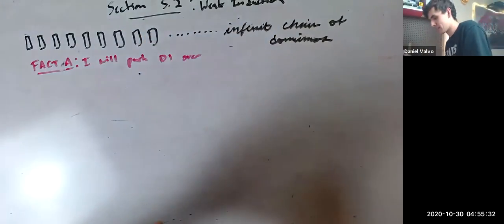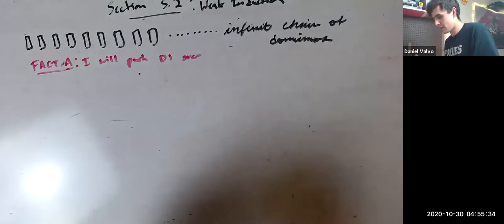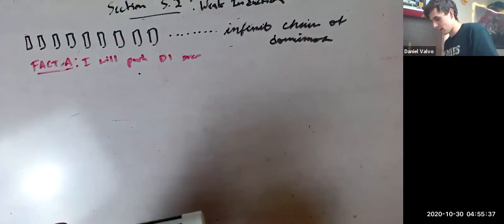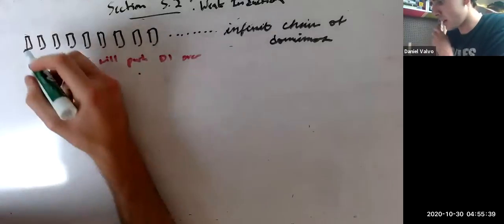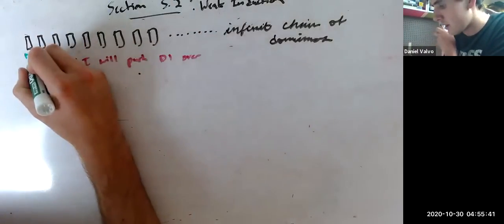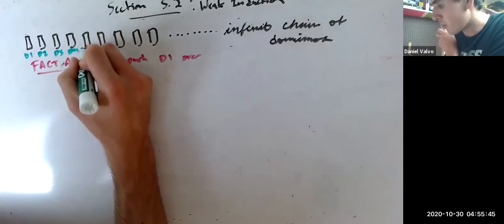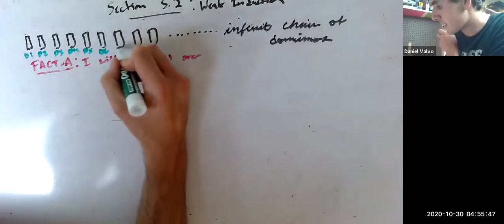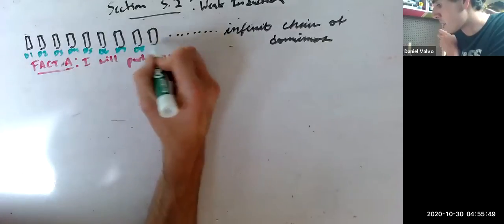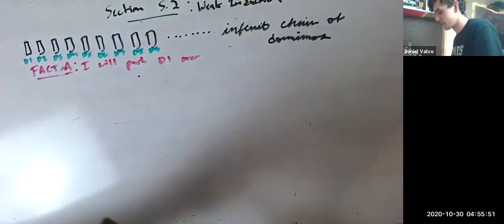Let's go ahead and label these. So let's call this D1, domino 1, domino 2, domino 3, domino 4, domino 5, domino 6, domino 7, domino 8, domino 9.